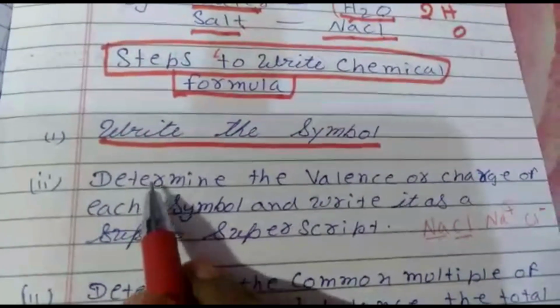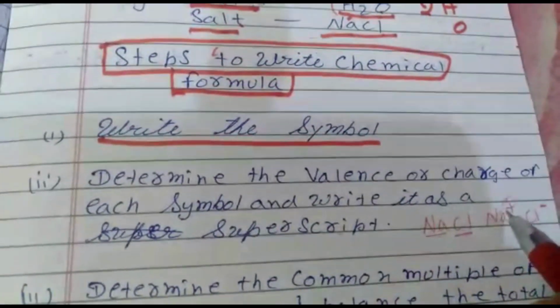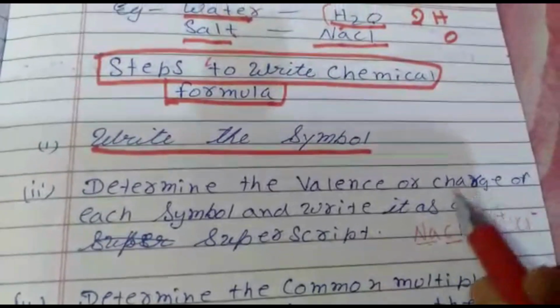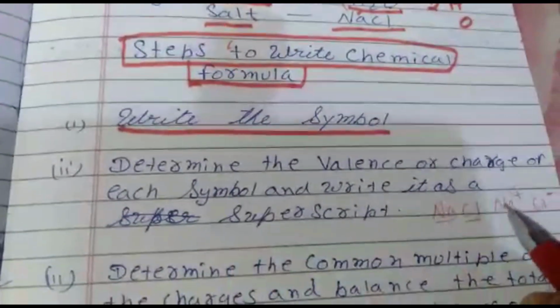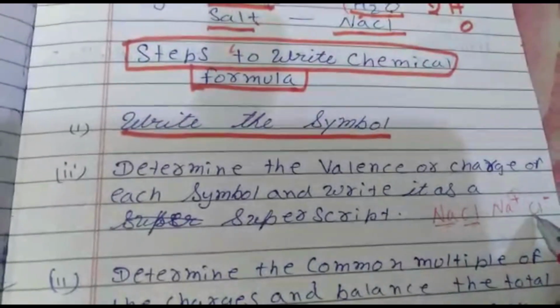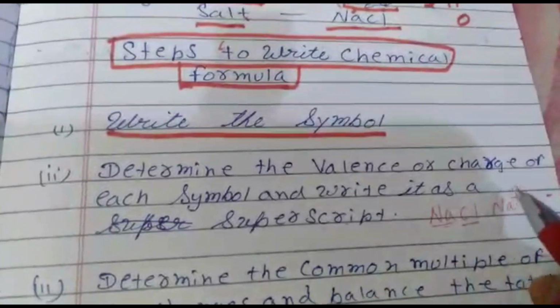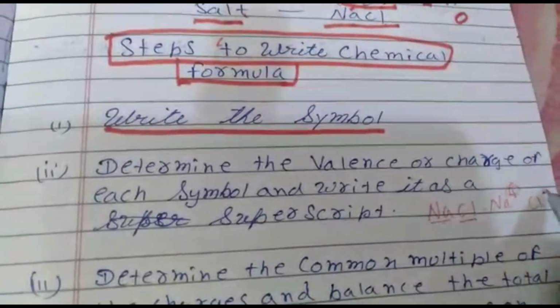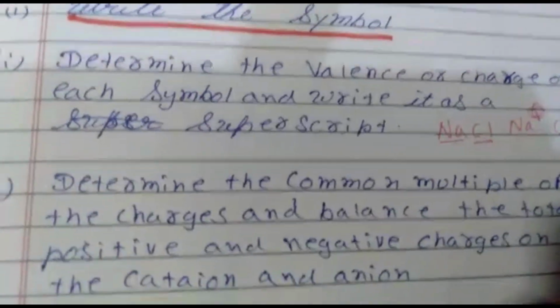So that's why here, determine the valency. Either you know the valency very well, or if you do not know the valency, then you should have the charge of each symbol, sodium also and chloride also, and write it as a superscript. You have to write it at the upper side.